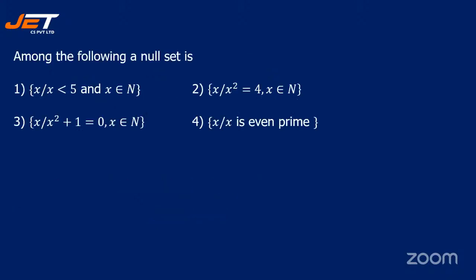Among the following, a null set is dash. Option 1, x such that x is less than 5 and x is an element of n. Option 2, x such that x square is equal to 4 and x is an element of n. Option 3, x such that x square plus 1 is equal to 0 where x is an element of n. Option 4, x such that x is even prime.